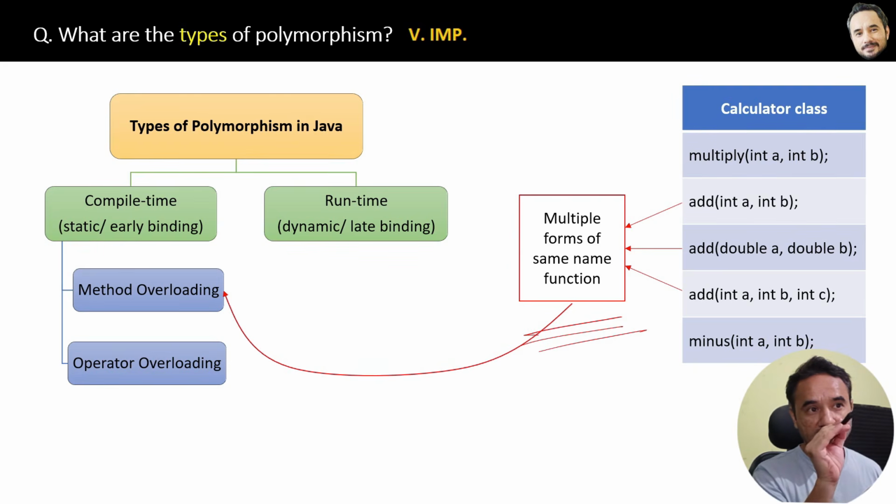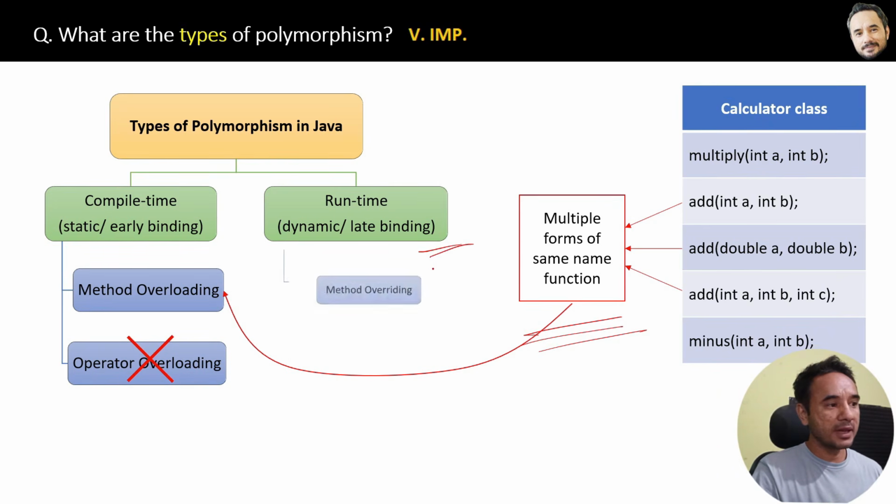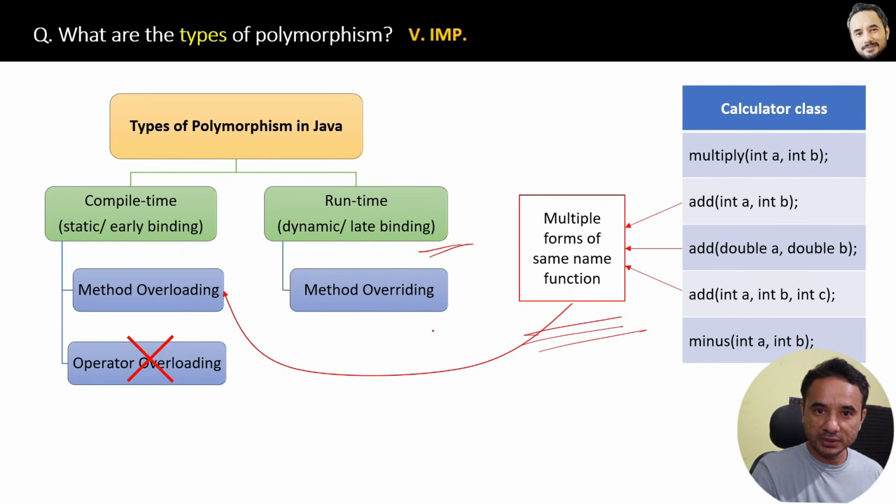Okay, this calculator class, a single class, and inside we have multiple functions with the same name, that is method overloading. Then we have operator overloading, which means that operators like plus, minus, divide can also have different forms, but that is possible in C++. In Java you cannot overload operators. Okay. Then inside runtime polymorphism, we have method overriding as its type.